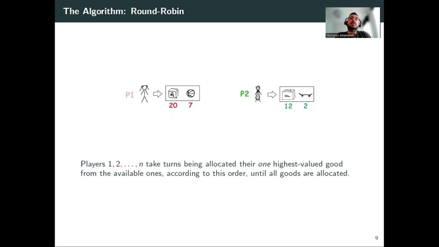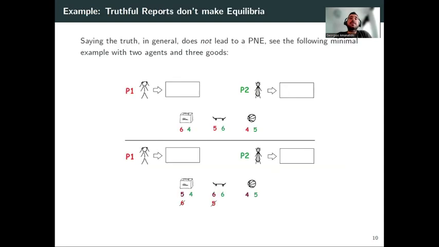Okay, so this is the resulting allocation. And of course, we said that we cannot have fairness and truthfulness together. And I already said that round robin gives the EF1 allocation. So truthfulness is not a property of the mechanism here. For instance, even for 2 agents and 3 items, if the true values are as we see on top, then the allocation goes like that.